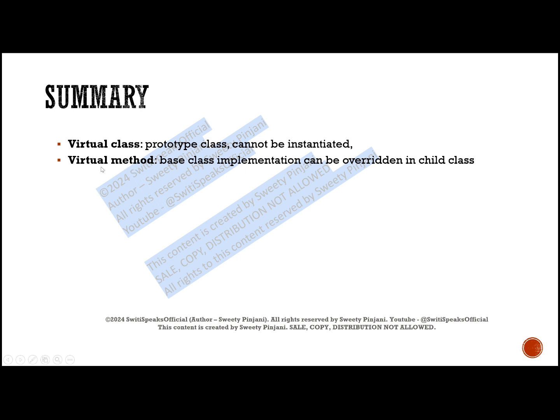Then we need to understand what a virtual method is. A virtual method can have an implementation inside your base class, and that implementation can be overridden in the child class. But in case of a pure virtual method, the base class will never have an implementation. The base class will only have a prototype, and the child class should have the implementation. Because the base class doesn't have any implementation, it's a must for the child class to have one.